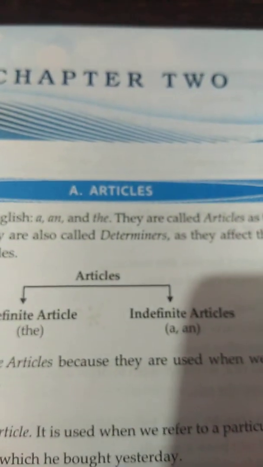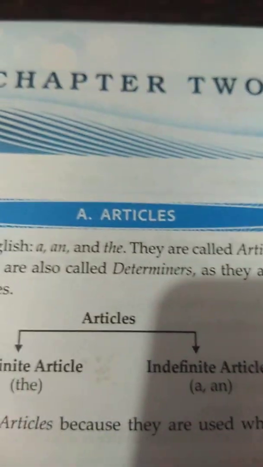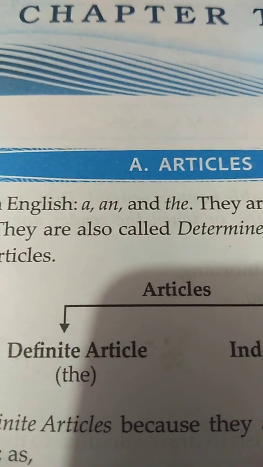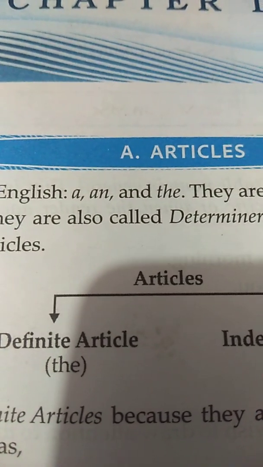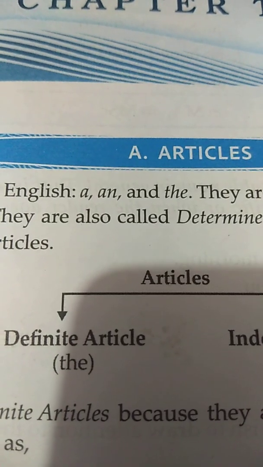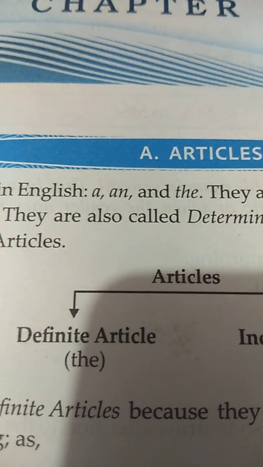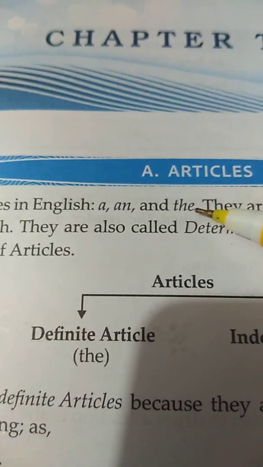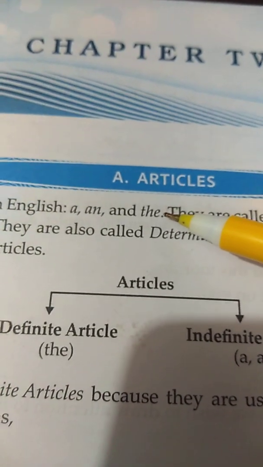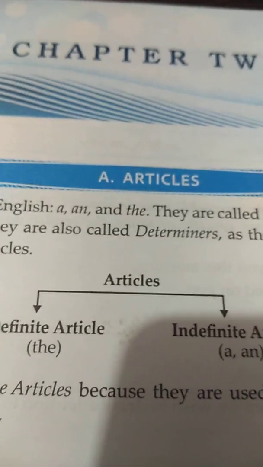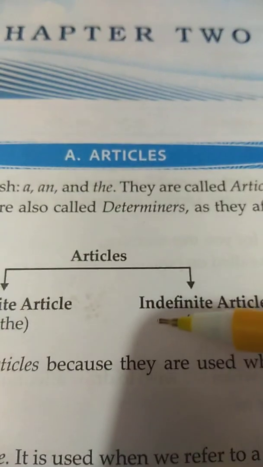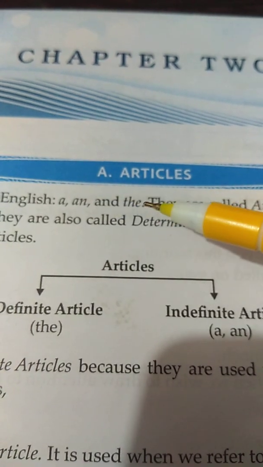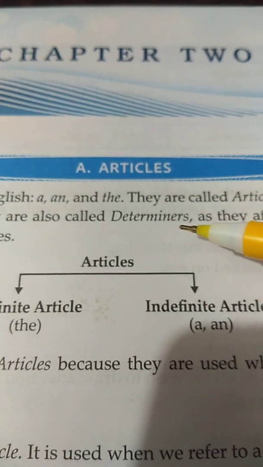In chapter 2 we will start with articles. So, what are articles? We know in English, a, an, and the are called articles. There are three articles. Which are they? A, an, and the. These are called articles. Okay, so these articles are also called what? Determiners. These articles a, an, and the are also called determiners.